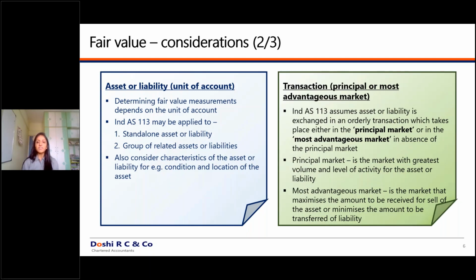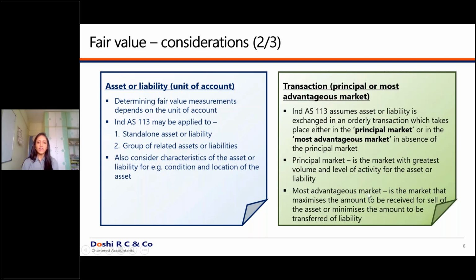And in cases where the principal market is not available, where you cannot identify where there is a higher level of volume, there is no comparable data itself, there is no data available to compare the volume of each and every market, in such cases what to do? In such cases, you can see which is the most advantageous market. The most advantageous market is the market in which you get the maximum amount for your asset and the least amount for your liability. So this is the most advantageous market.